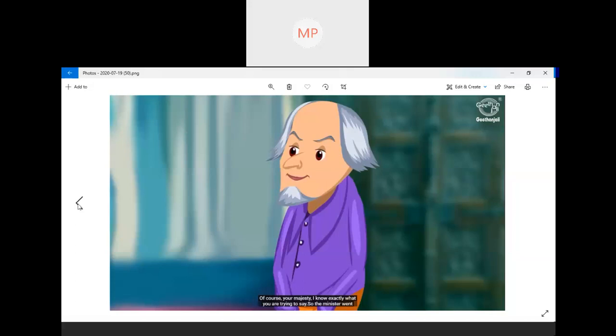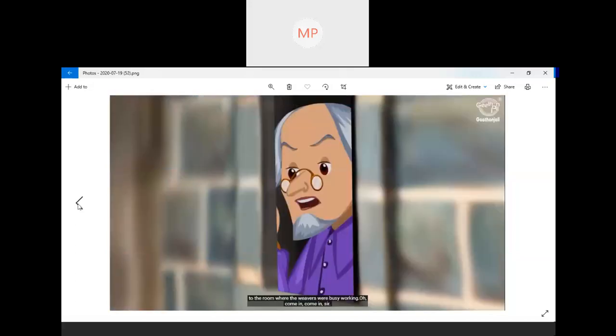So the minister went to the room where the weavers were busy working. So now the minister arrives where the weavers are working busily. And what does he do? What does he see?